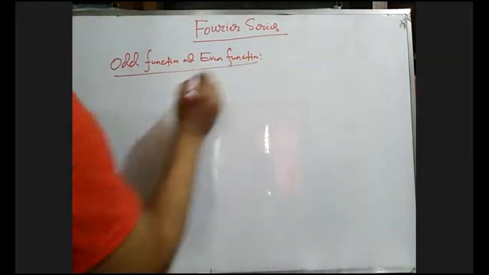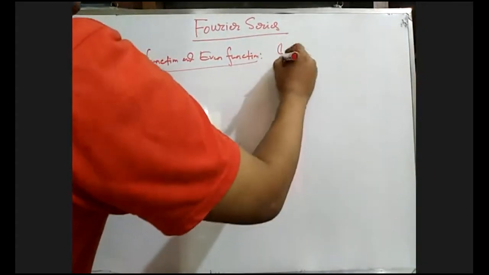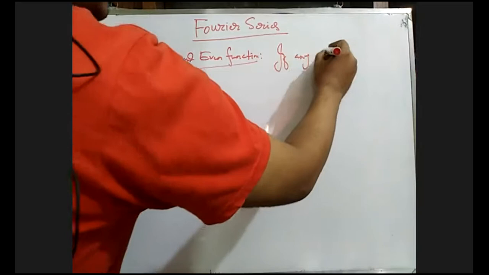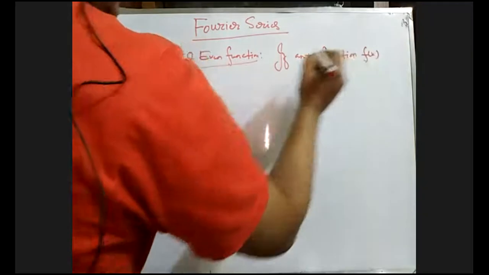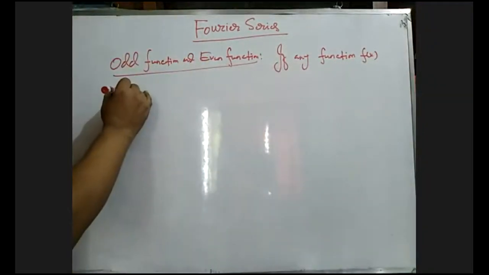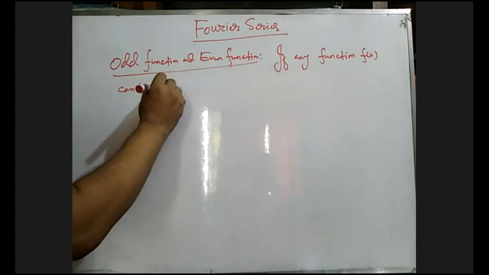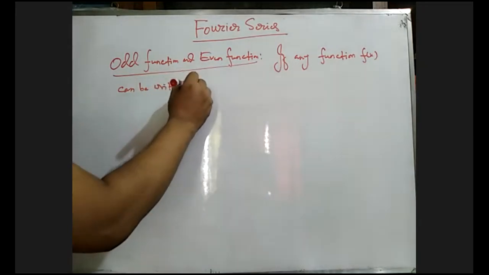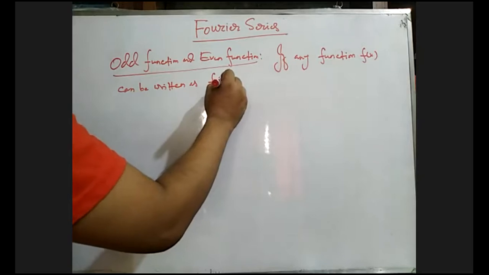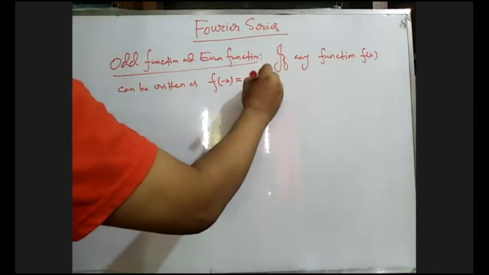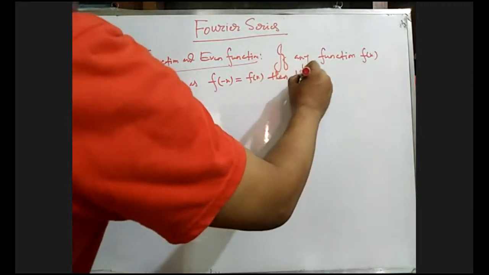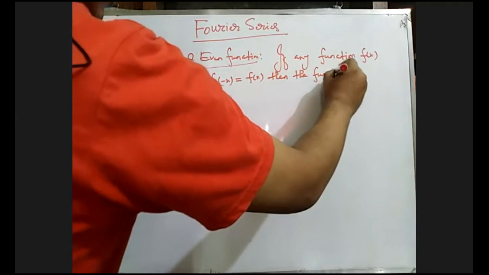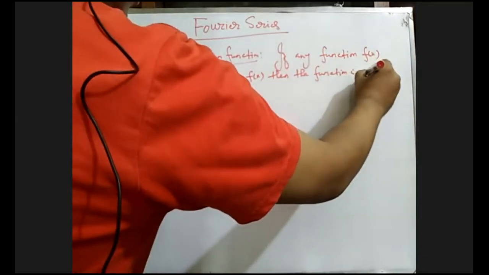If any function f of x can be written as f of minus x equals f of x, then the function is called an even function.